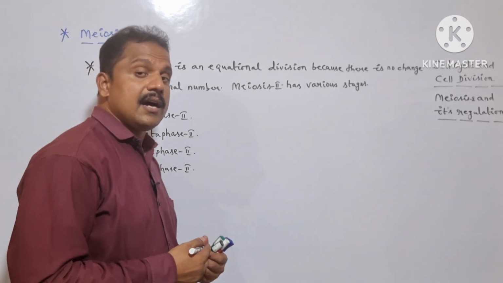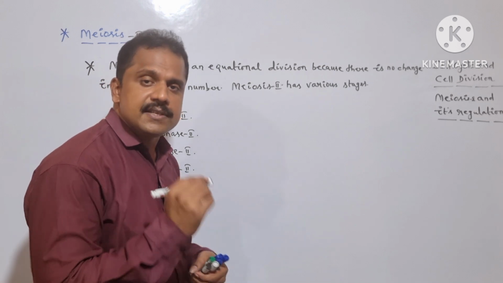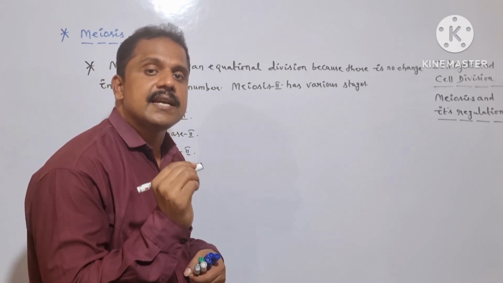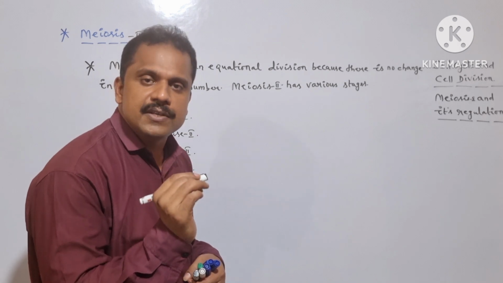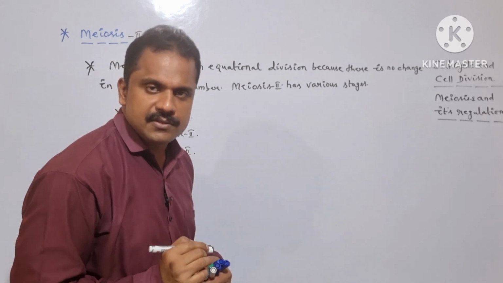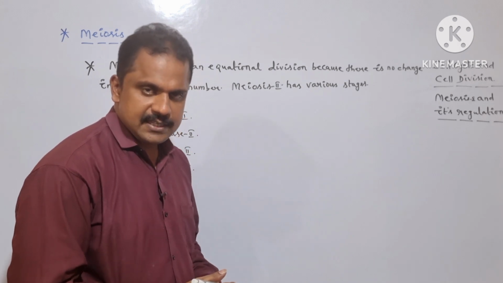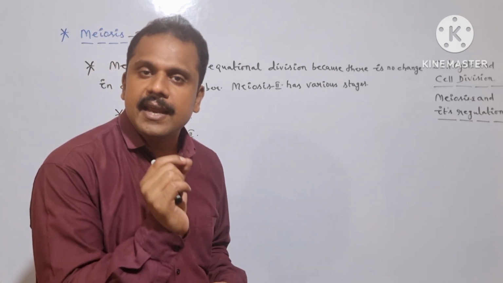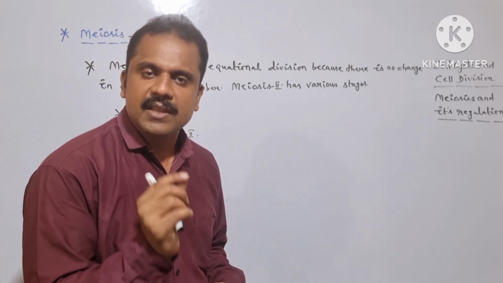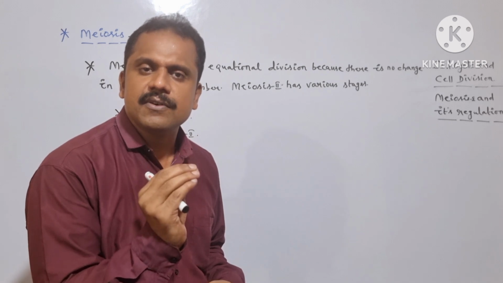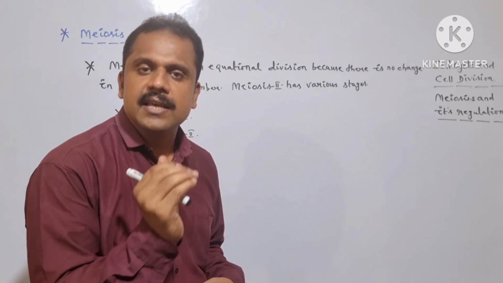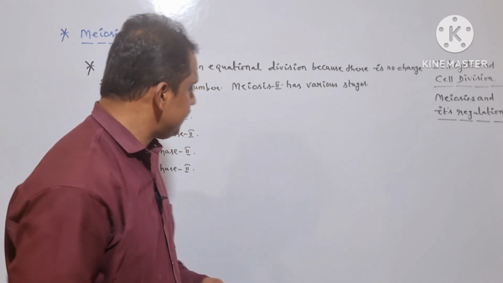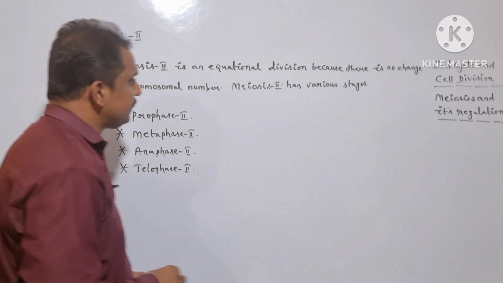After the successful organization of the cytokinesis mechanism at the end of telophase 1, the chromosomes instantly enter into prophase 2, which is a part of meiosis 2.